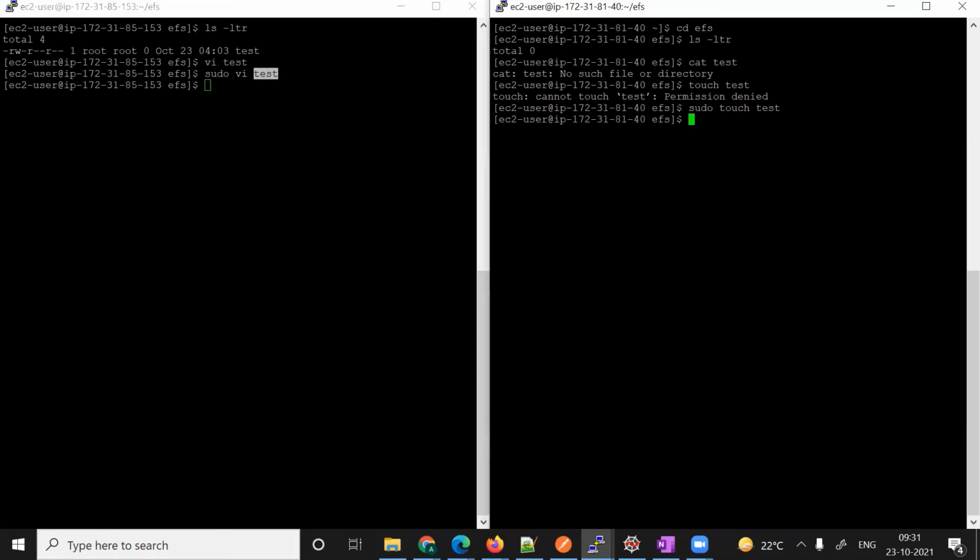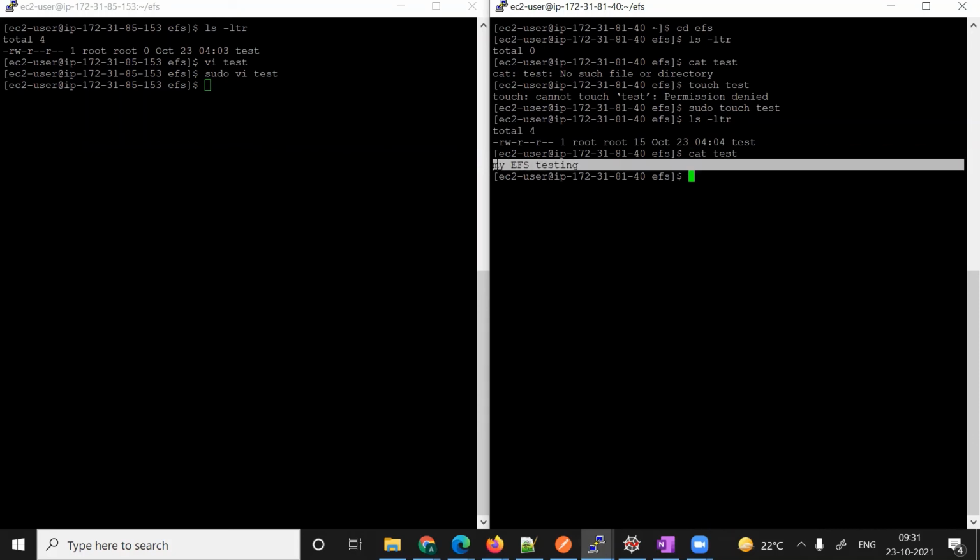But once you go here and see, you will look at test. You can see this is there. So this is the way you can mount your EFS into multiple EC2 machines. Hope you understand this one, and this is very easy to use.